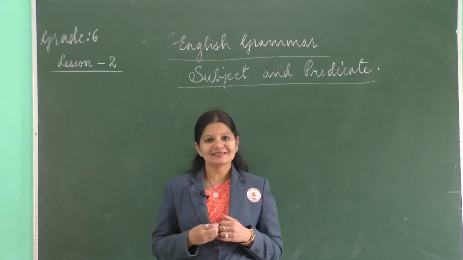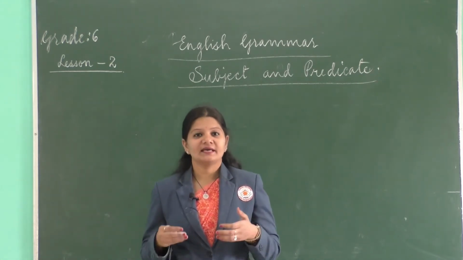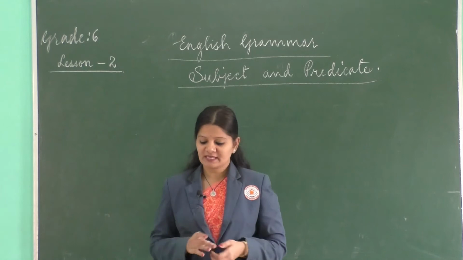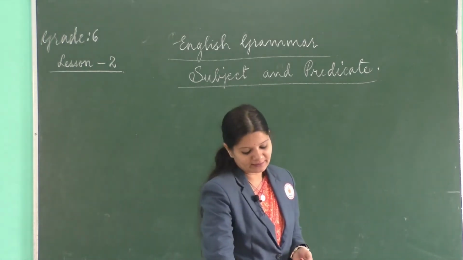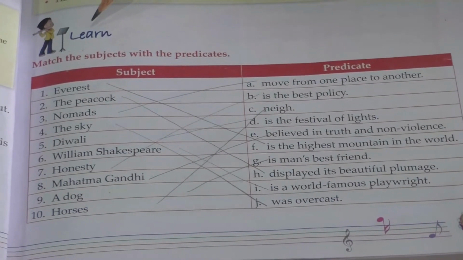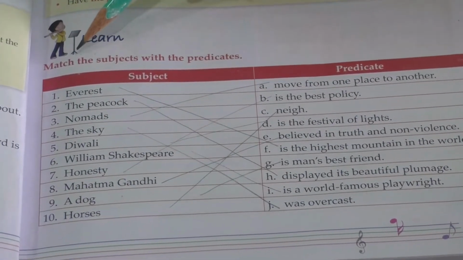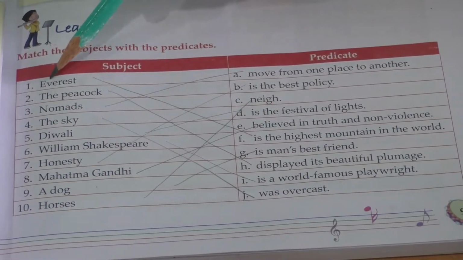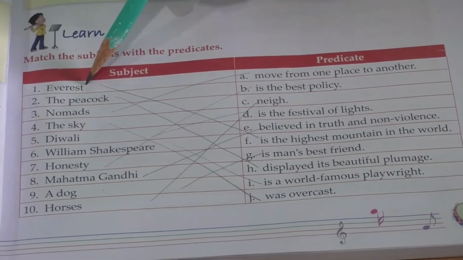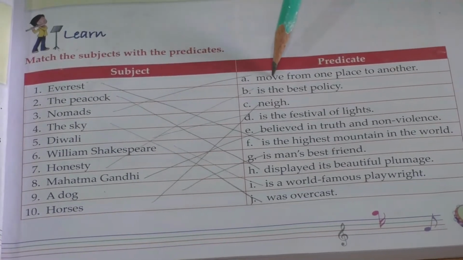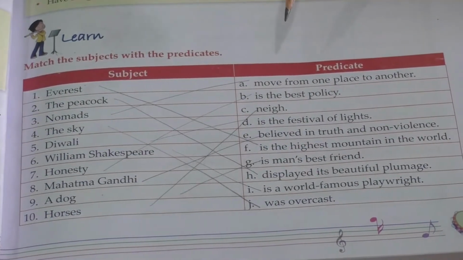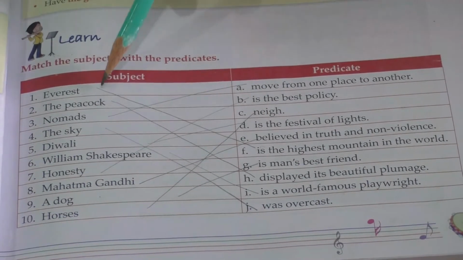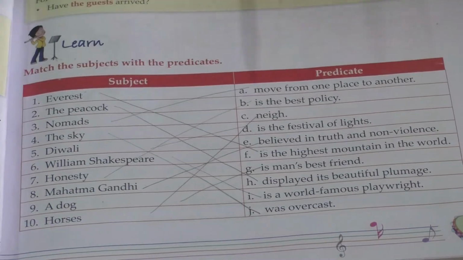So kids, let's continue with our exercises in the book Tune In to Grammar. I want you all to take your grammar books and come to page number 9. Please observe here kids, it says learn and the exercise is asking us to match the subjects with the predicates. So we begin first with reading the subject on the left and then reading all the predicates on the right, so that we can have a logical understanding or a connection between the subject and the predicate here.